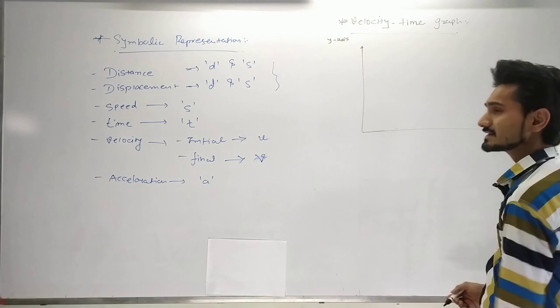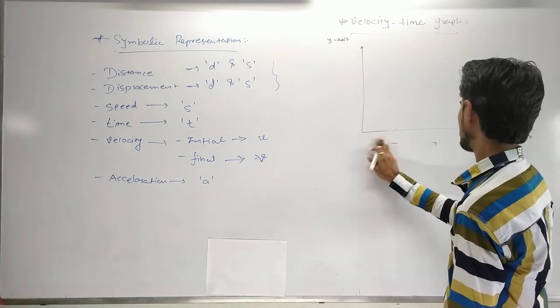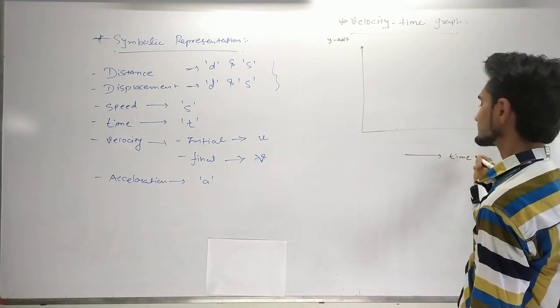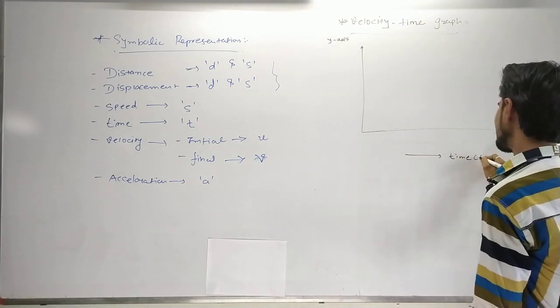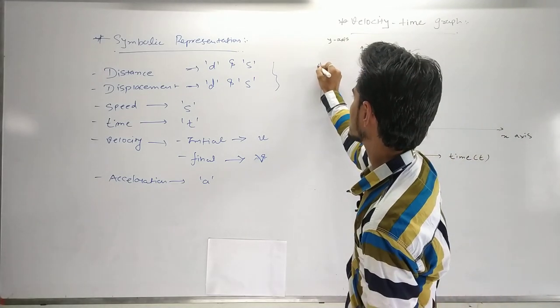So on the x-axis we are going to define the time, and time will be defined by the short symbol t. Now on the y-axis we are going to represent the velocity.